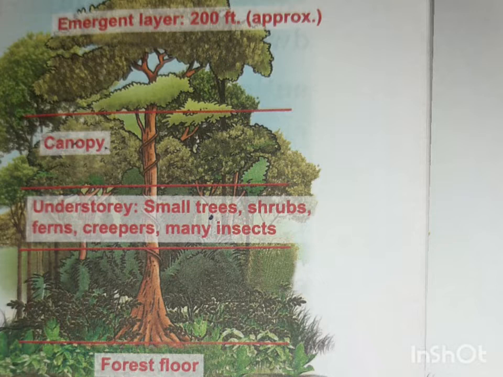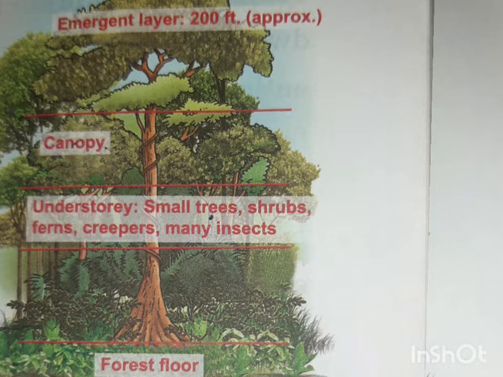The forest floor is the lowest layer, and this layer usually has decomposed leaves and fruits. It means when leaves and fruits fall down from the upper layers, they decompose. Decompose means the process of rotting off. As there is little sunlight here, the growth of plants is very poor.